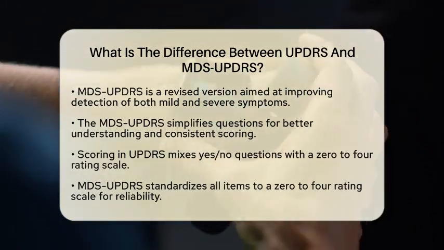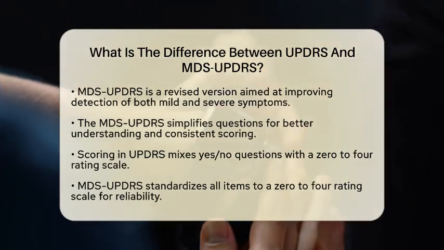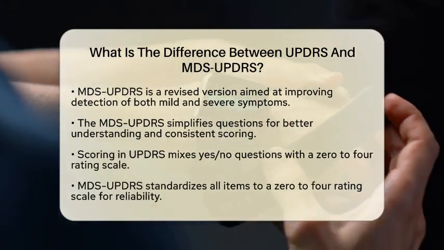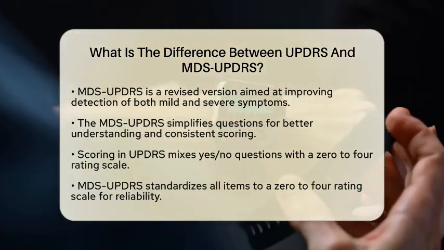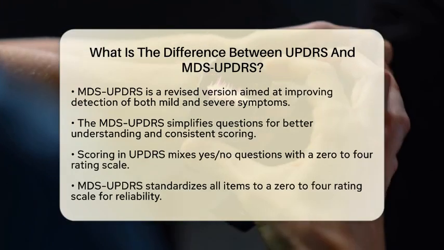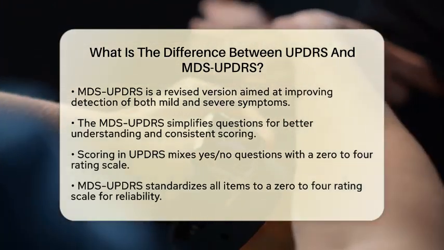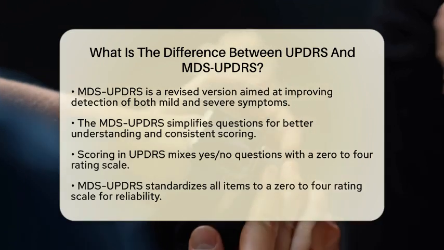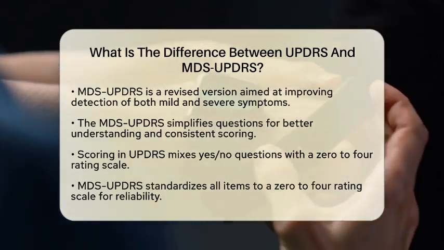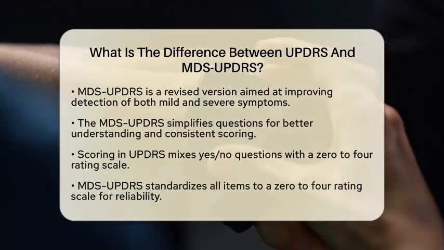One key difference is in scoring consistency. The original UPDRS used a mix of yes or no questions along with a 0 to 4 rating scale for different items. The MDS-UPDRS standardized all items to a consistent 0 to 4 rating scale. This change makes the scoring more reliable and easier to interpret.